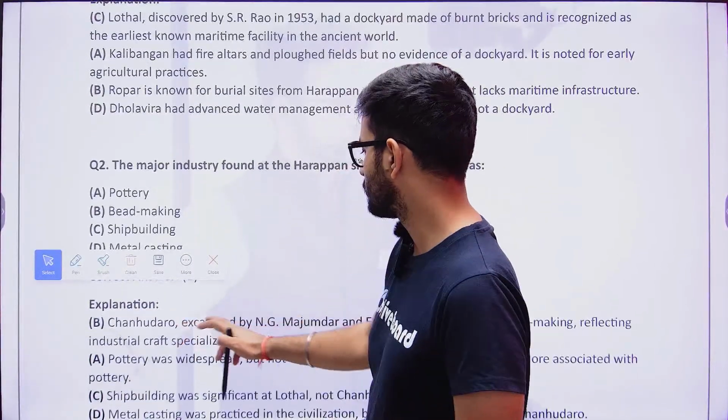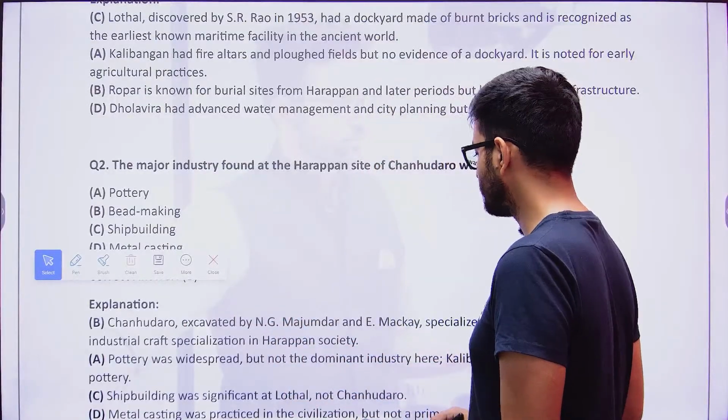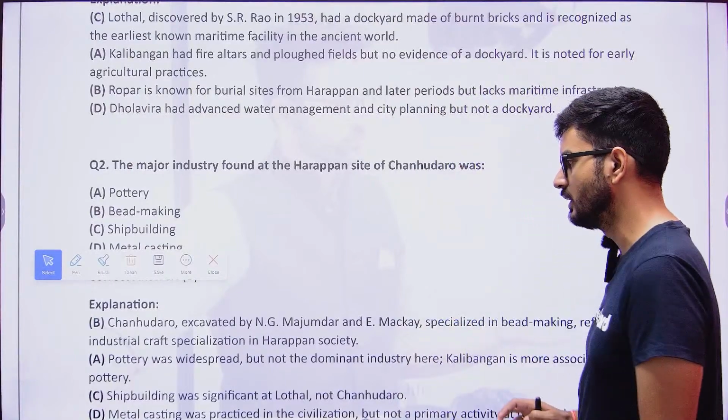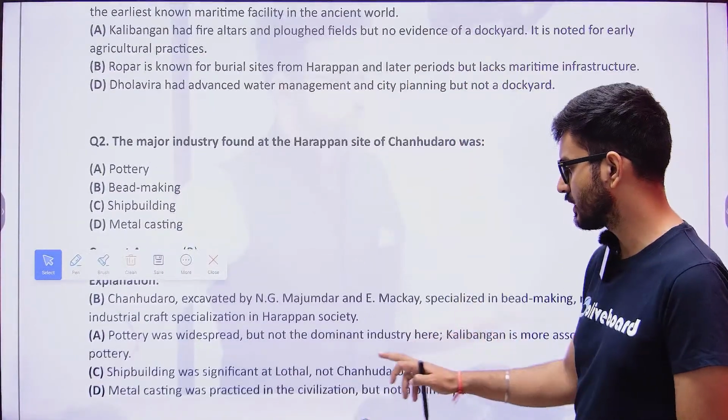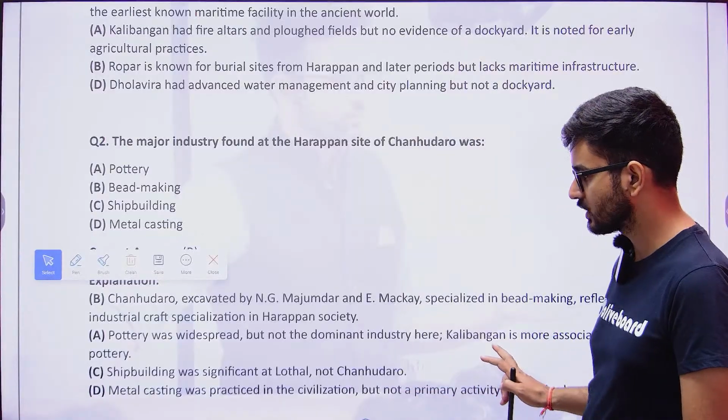All right, Chanhudaro, here I have given extra facts. Chanhudaro was excavated by N.G. Majumdar and Ernest Mackay. And Chanhudaro had the bead making factory. Shipbuilding was at Lothal. Metal casting is not going to be at Chanhudaro.